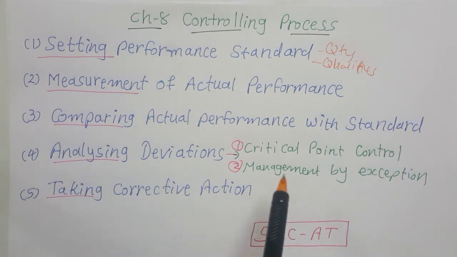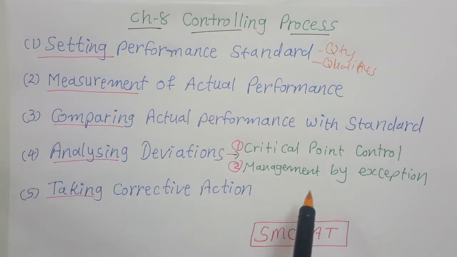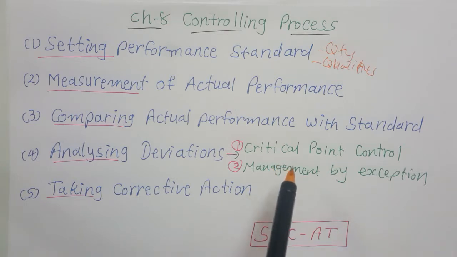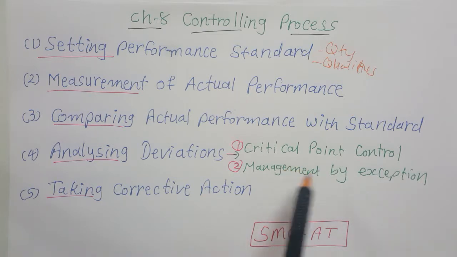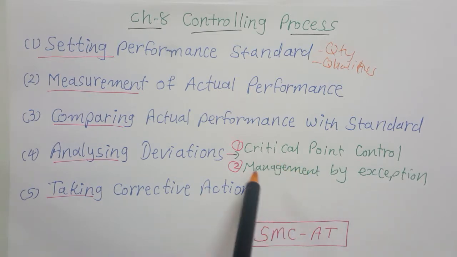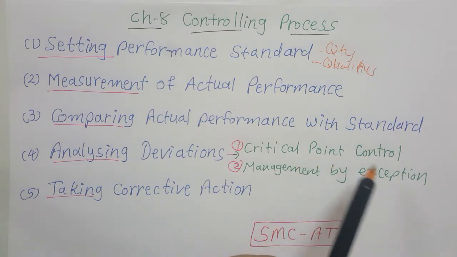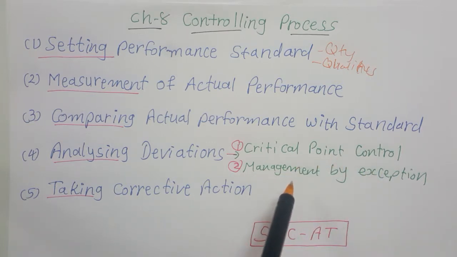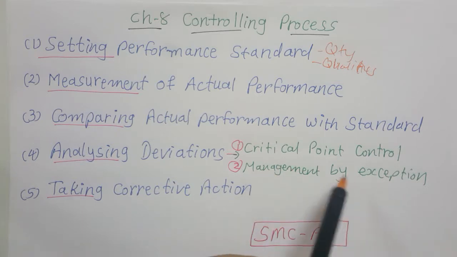So what does management by exception mean? It is also referred to as control by exception. This principle is important for management control, and it is based on the belief that if you try to control everything, you are not controlling anything.